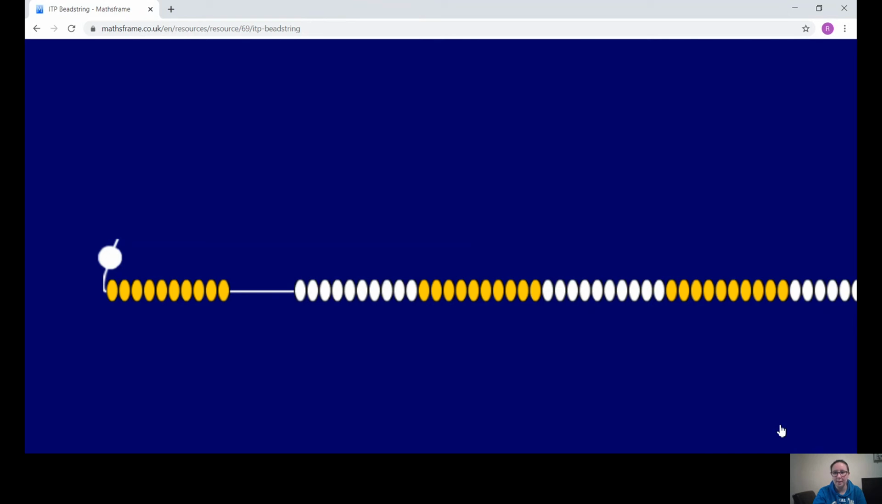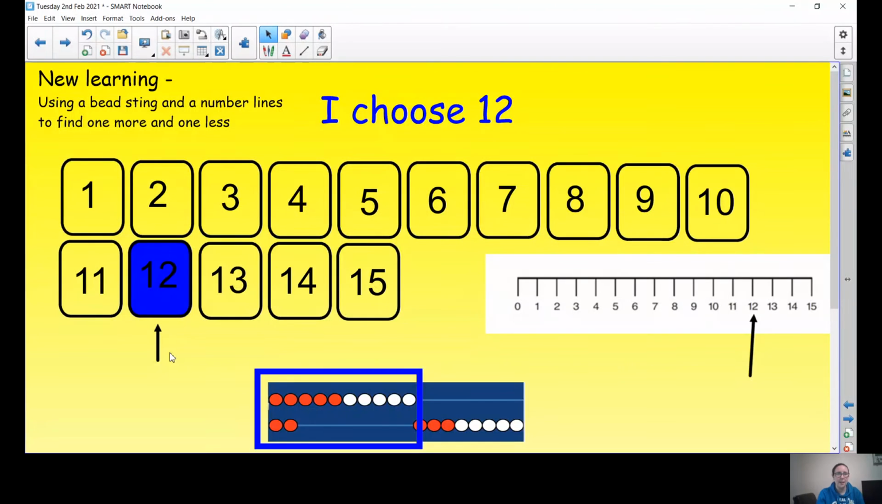Fantastic job. Well done. Now let's have a look at what we're doing next. So let me share my next screen with you. You remember you've got these at home, so you can have a little look. Now on this screen here, we're going to do our new learning. So I'm going to use a bead string, I'll get that up for you on the screen in a minute. And we're going to use our number line that you can see just here.